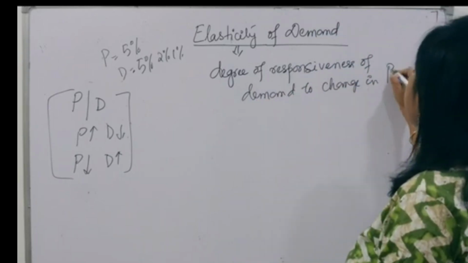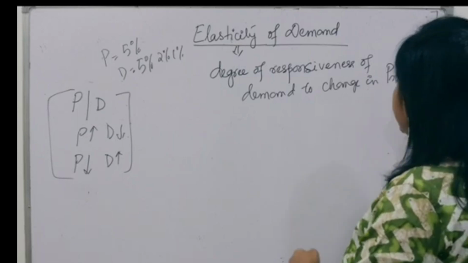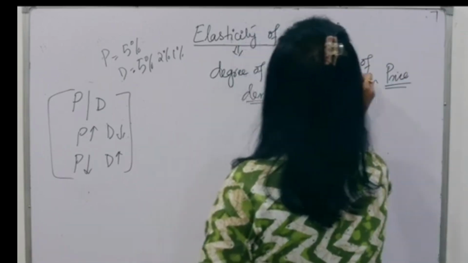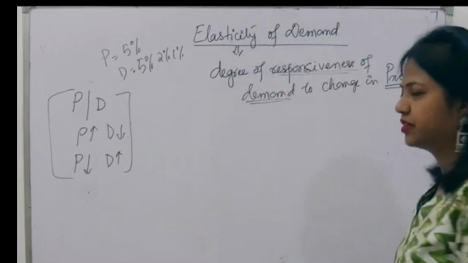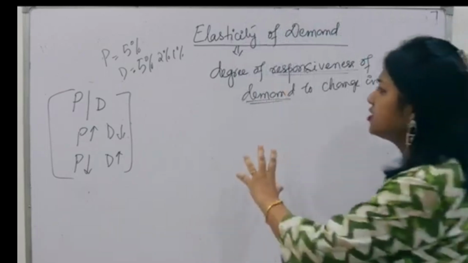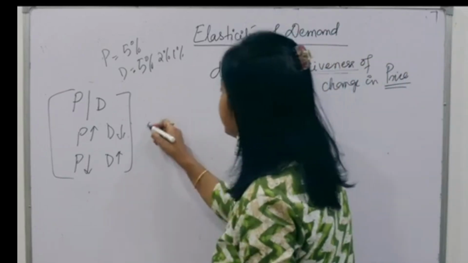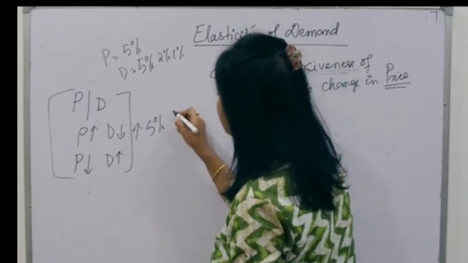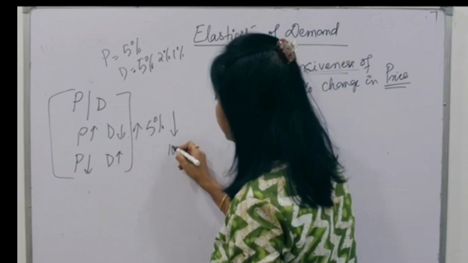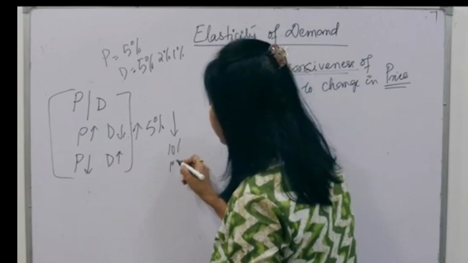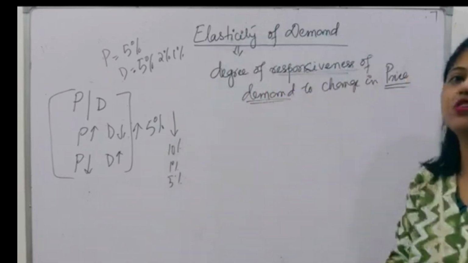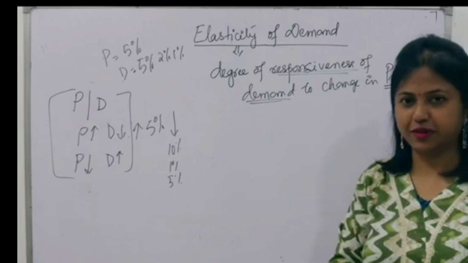For the time being, let's consider only price, right? So how much the demand is responding to the change in price. As I have told you, is it so that the price is increasing by 5% and demand is dropping by 10%? Just 1% or 5%? We want to know this. And this is known as elasticity of demand.